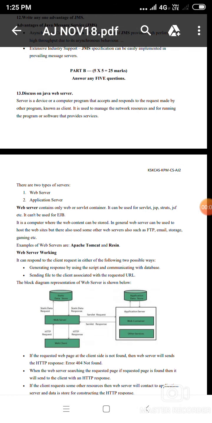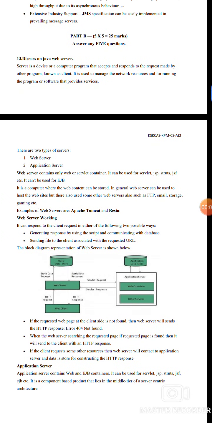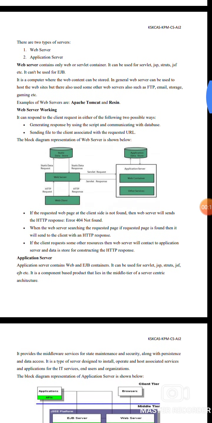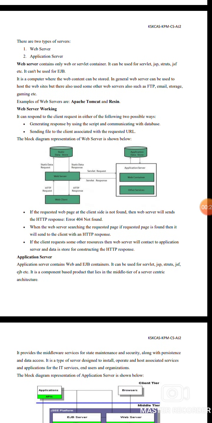B13. Discuss on Java Web Server. A server is a device or a computer program that accepts and responds to the requests made by the other program known as client. It is used to manage the network resources and for running the program or software that provides services. There are two types of server, web server and application server.